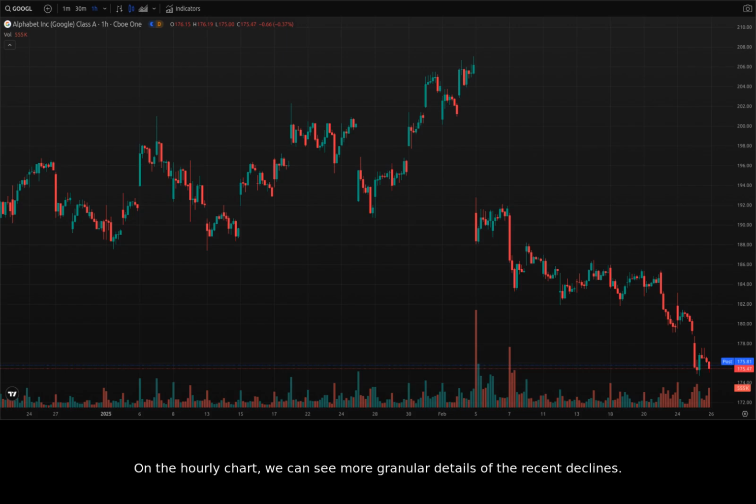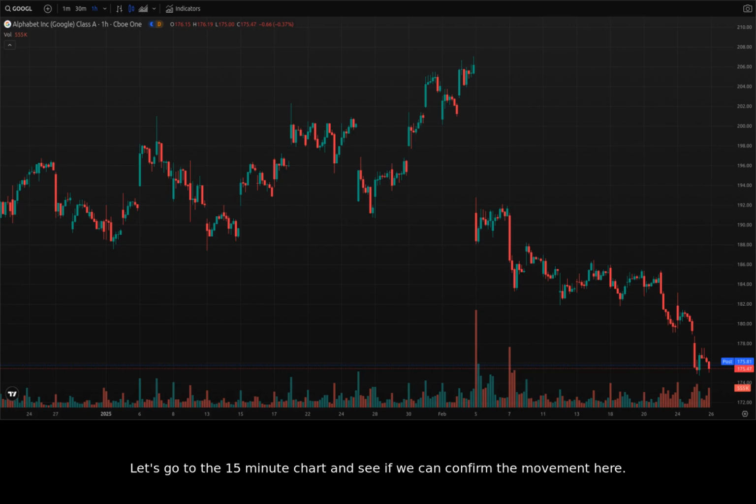On the hourly chart, we can see more granular details of the recent declines. Currently, it's floating around the $179 to $180 range. We can see consistent movement in the $179 range with little movement. A potential short-term support level appears to be forming around $178, but it will be important to see it hold. However, if it was to fall below this, it would be reasonable to expect further drops.